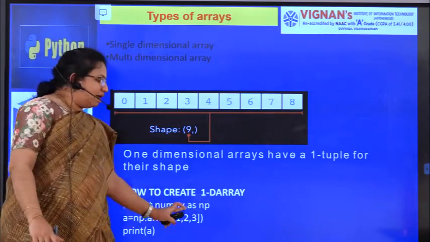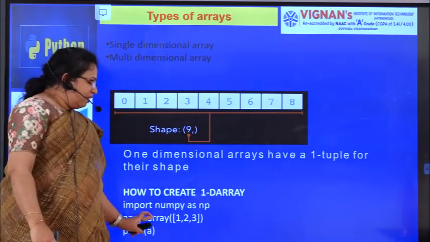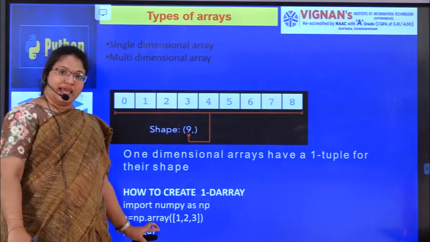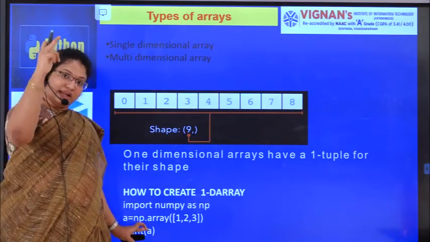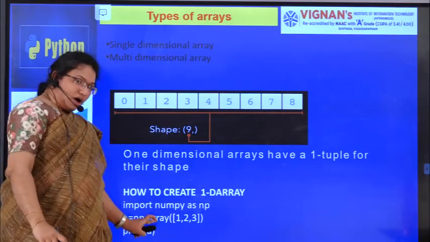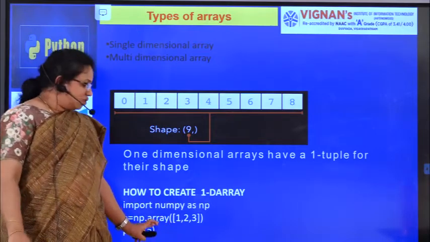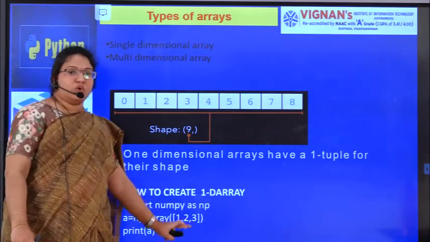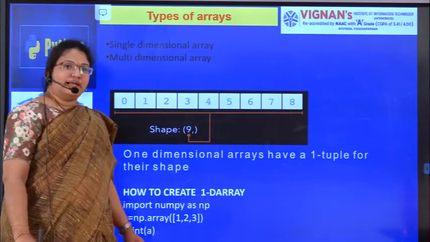So import NumPy as NP I had done. Now A is equal to, I want to create an array here. So np.array is in the NumPy module. I am going to call np.array of 1, 2, 3. Here I am creating an array of single dimension.